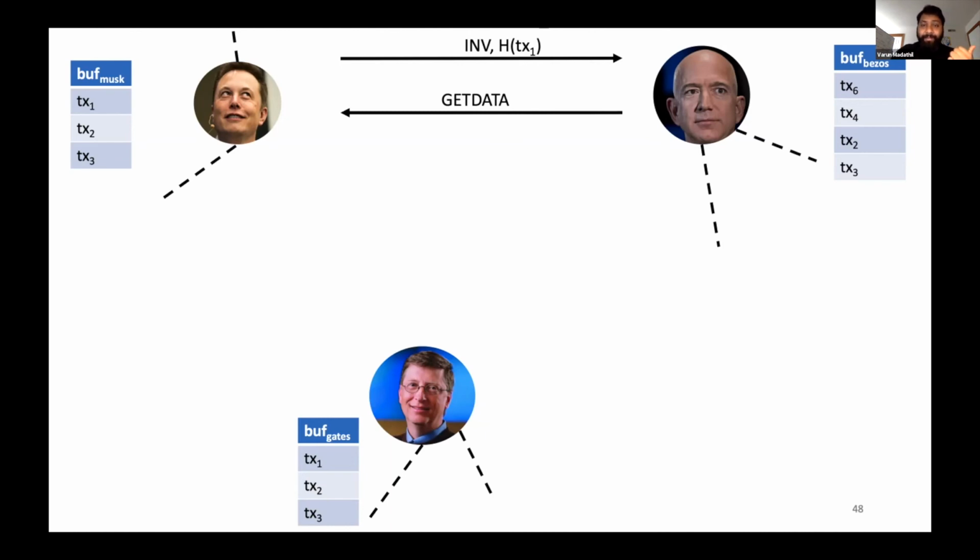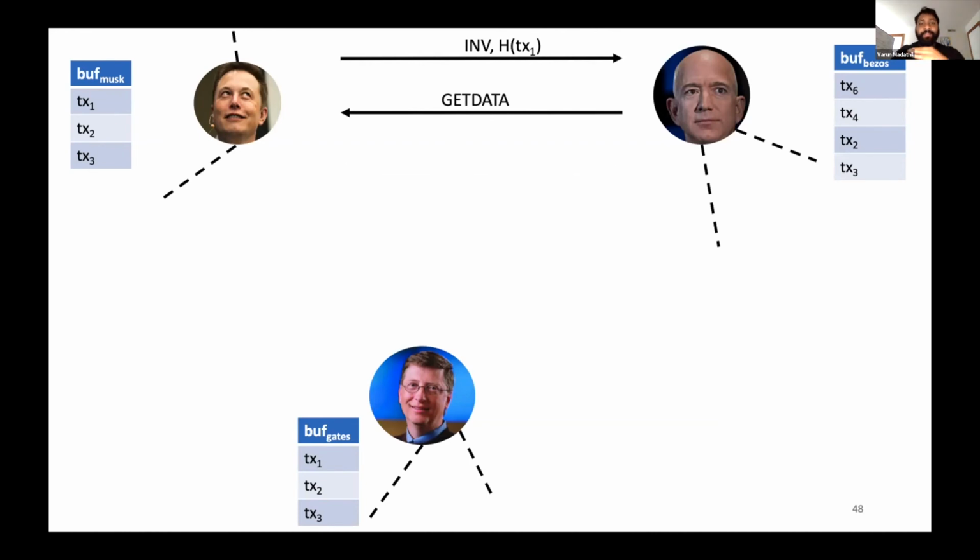ask for a get data message for this transaction because this transaction does not exist in his buffer. So he'll just match this hash with all the hashes of the transactions that he owns. And he knows that this transaction does not exist for him. So he is going to send a get data. And then Musk will just send the transaction back to Bezos.